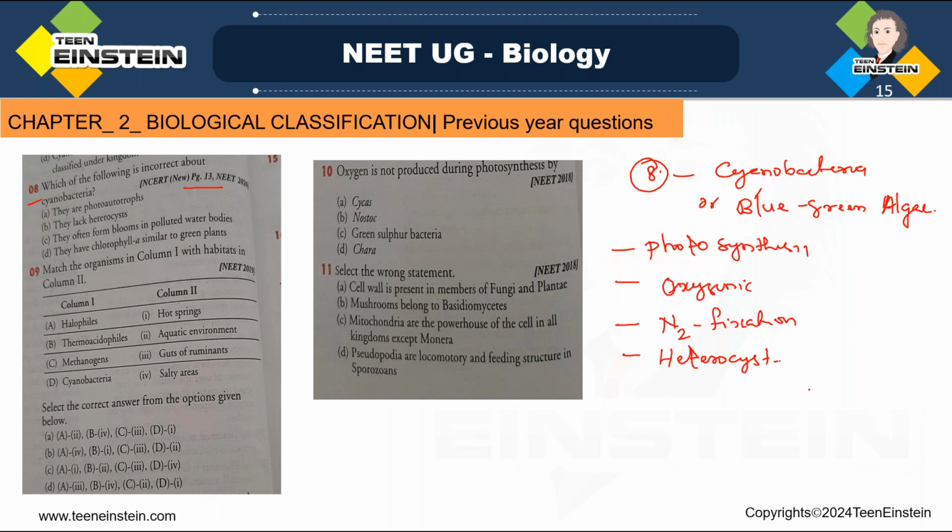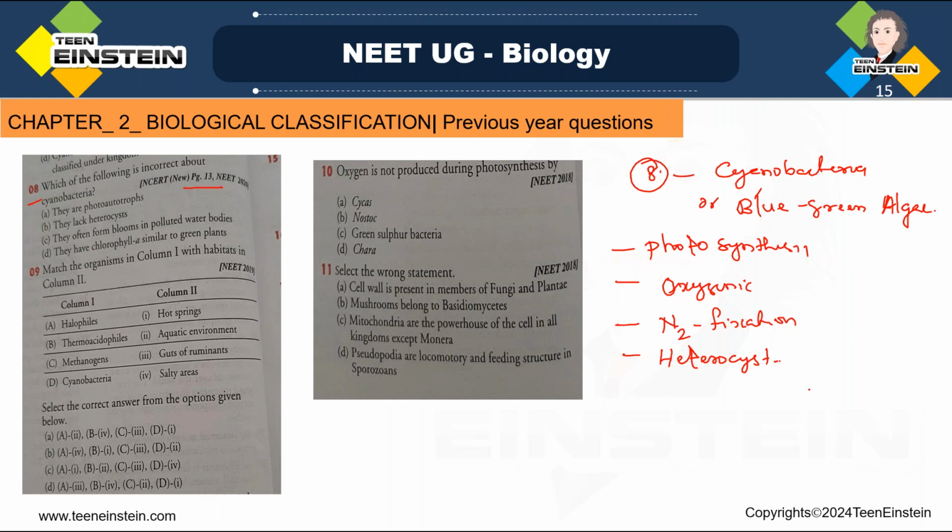Due to the presence of thick walls, heterocysts are impermeable to oxygen. So these are the main points about cyanobacteria which we need to learn. So here you are getting options. They are photoautotrophs. That statement is correct, right? They are doing photosynthesis and making their own food. And the second option, they lack heterocyst.